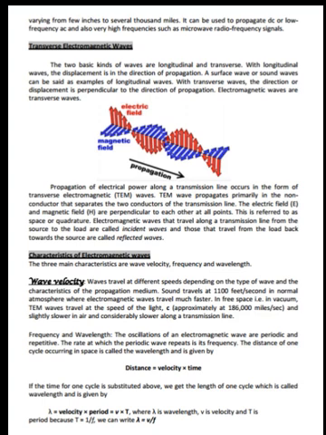Now let us see characteristics of electromagnetic waves. The three main characteristics are wave velocity, frequency and wavelength. Wave velocity. Waves travel at different speeds depending on the type of the wave and the characteristics of the propagation medium. Sound travels at 1100 feet per second in normal atmosphere, whereas electromagnetic waves travel much faster in free space, that is in the vacuum. Waves travel at the speed of light, approximately 186,000 miles per second, and slightly slower in air and considerably slower along a transmission line.